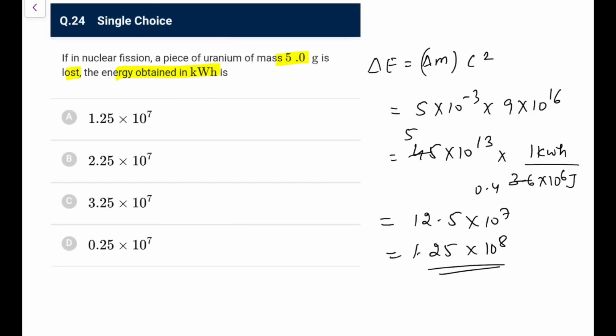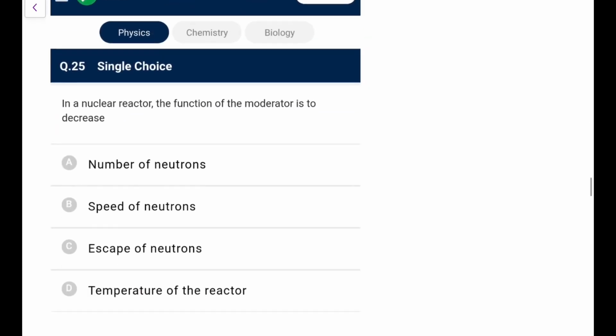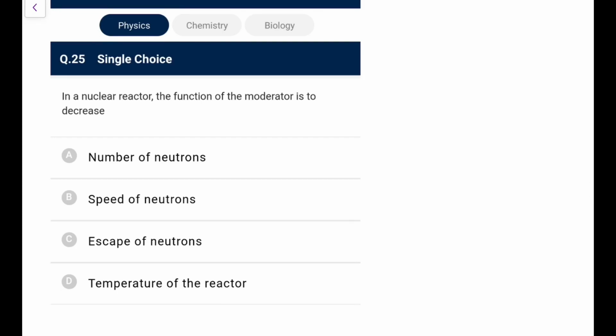There's some flaw in it, so I'm going by the details. So it should be 1.25 into 10 to the power 8. Still it is a bonus, and if I see their solution, they have taken it to be 0.5 gram. So if you take it 0.5 gram, then it would be correct, but in the given option it is not right.